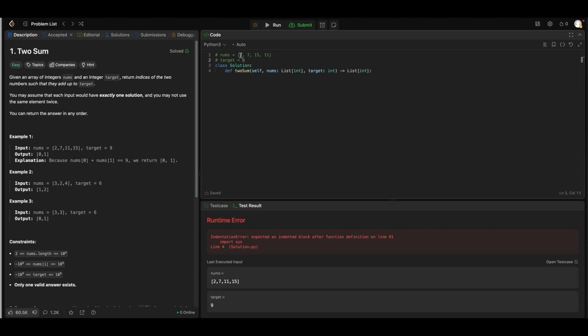So what we can do in this case is, let's say we start from the 0 element, which is 2 here, and we subtract it from 9, because 9 minus 2 will give me 7, which is my diff.